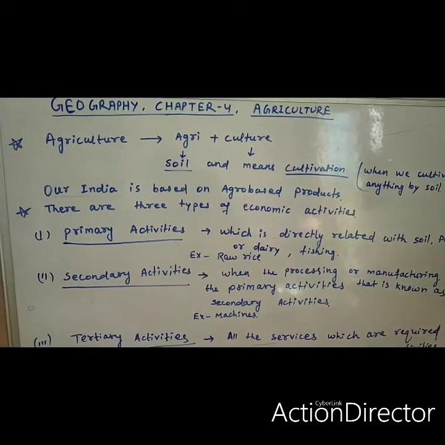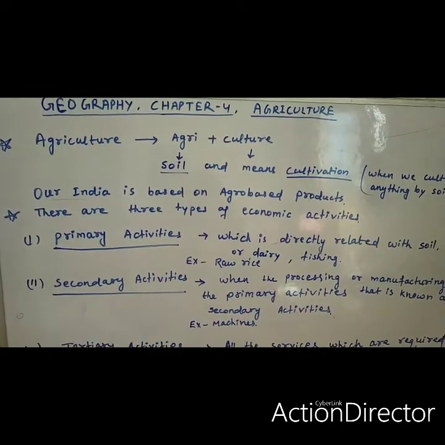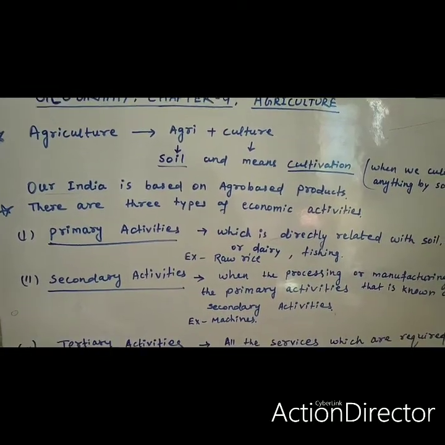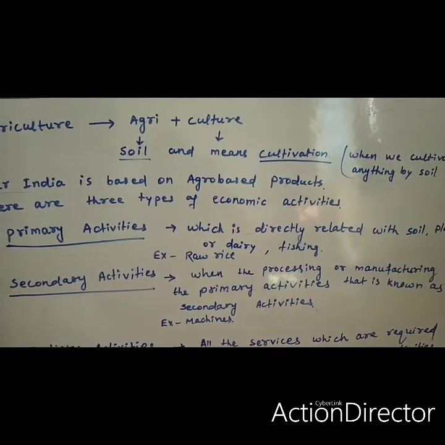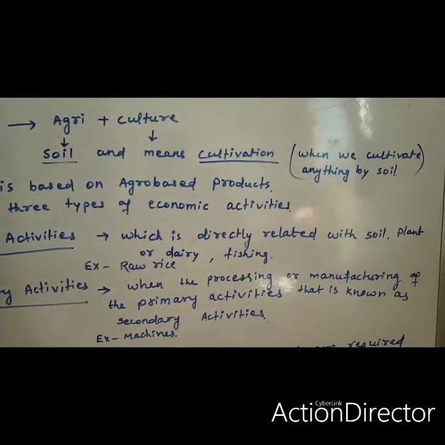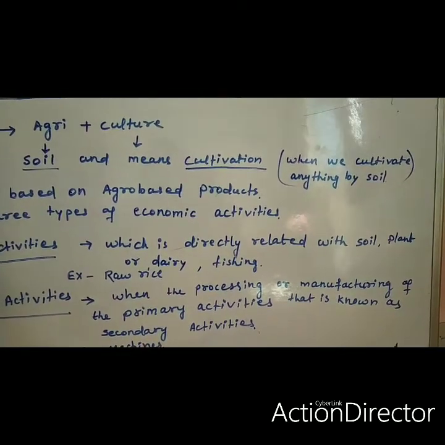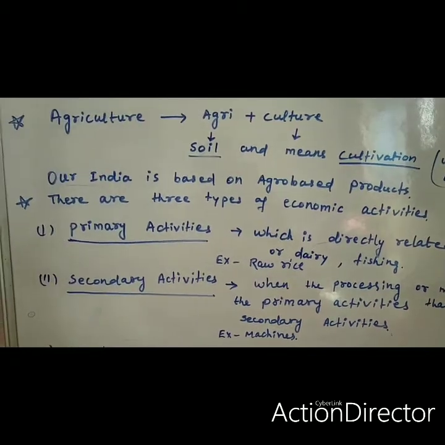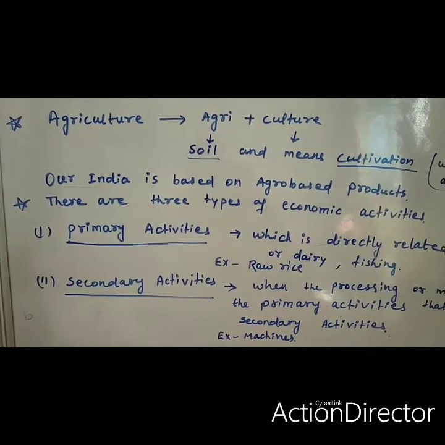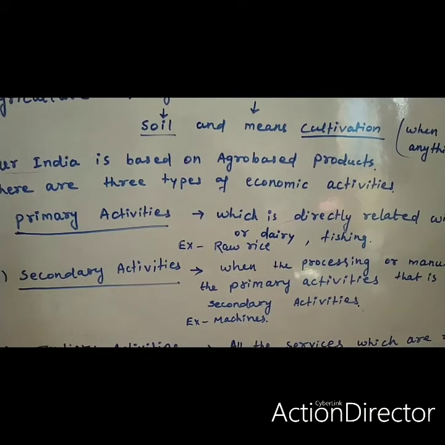Today we will start Geography chapter 4, Agriculture. Agriculture means agri plus culture. Children, agri means soil and culture means cultivation. So when we cultivate anything by soil, that is known as cultivation. As you know, our India is based on agro-based products.